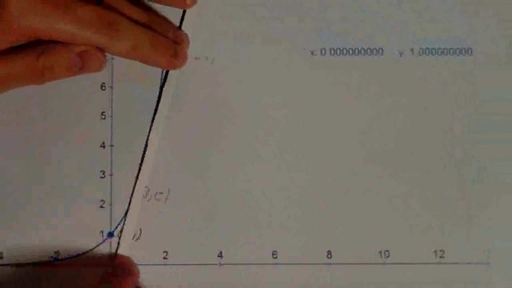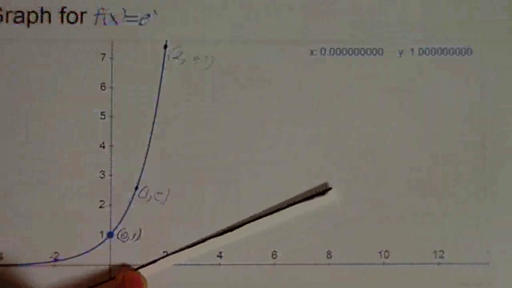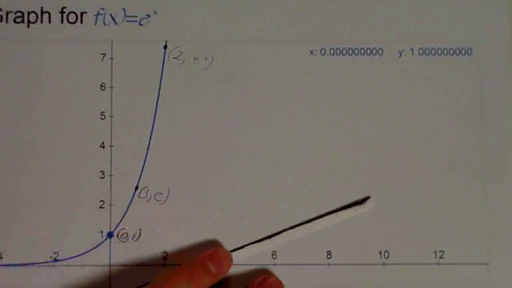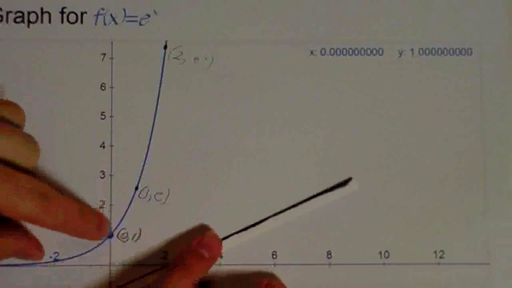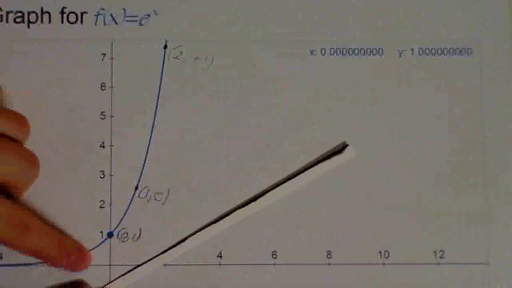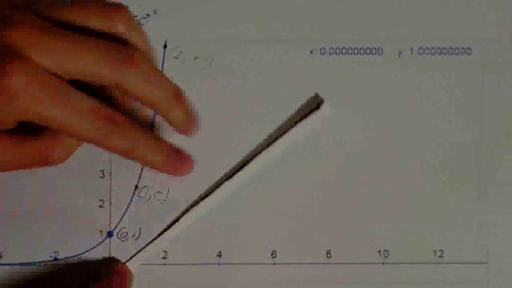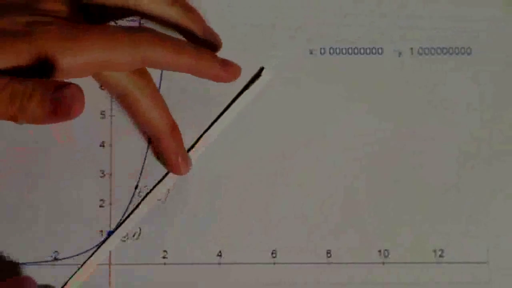But what I'm going to tell you about this graph is, for this graph of the function f(x) = e^x, how can you figure out what the slope of this graph is at any point? It turns out that with this graph, at any given point, the slope of a line tangent to it is equal to the value of the graph at that point. So right here, let's take the point (0, 1), okay? The slope of the line tangent to it is about like this.